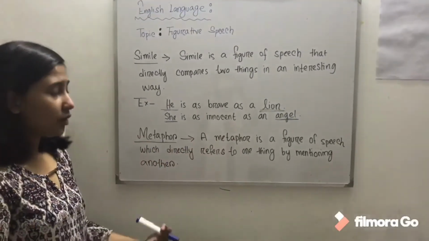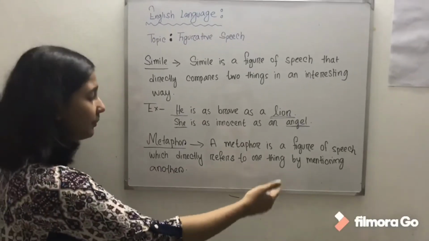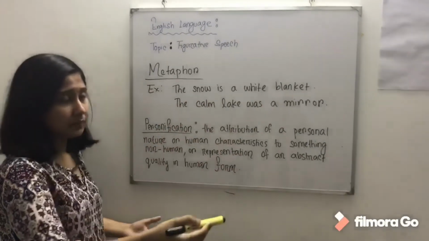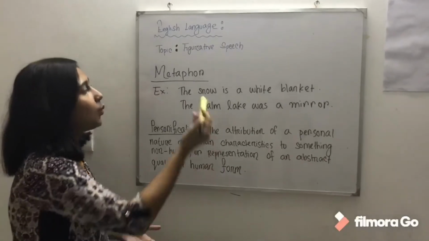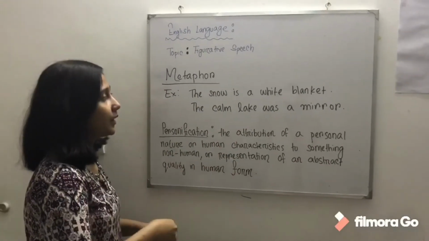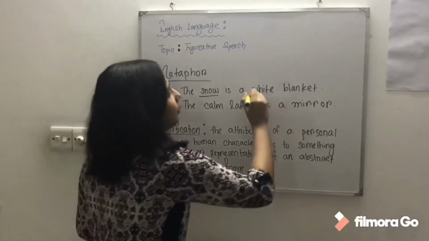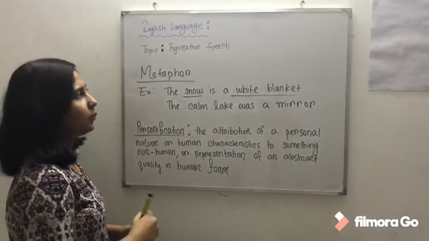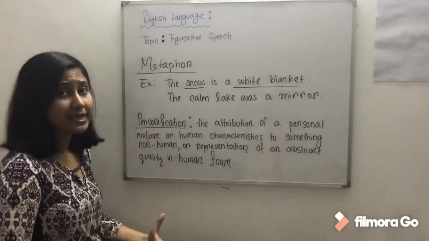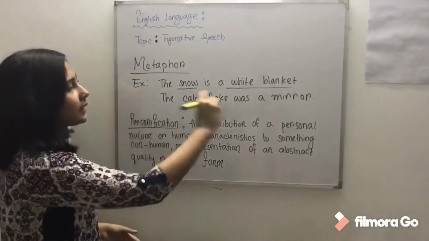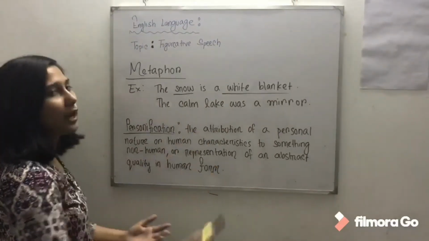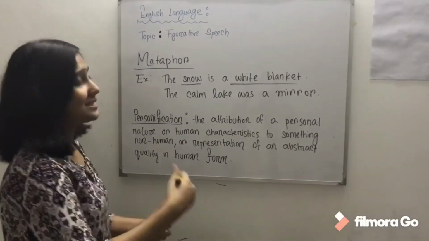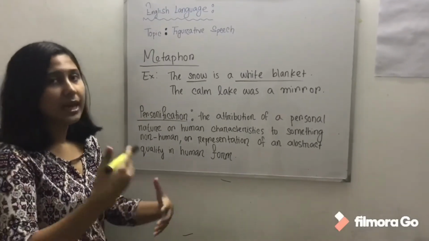A metaphor is a figure of speech which directly refers to one thing by mentioning another. Alright, so for example, the snow is a white blanket. This is an example of metaphor because in this sentence we are directly comparing the snow with a white blanket. We are using no words for comparison. We are not using as, or we are not using like, as we use in simile. We are just directly comparing it with a white blanket. The snow is a white blanket. We are not saying the snow is as white as a blanket or something like that. So that is the basic difference between a simile and a metaphor.